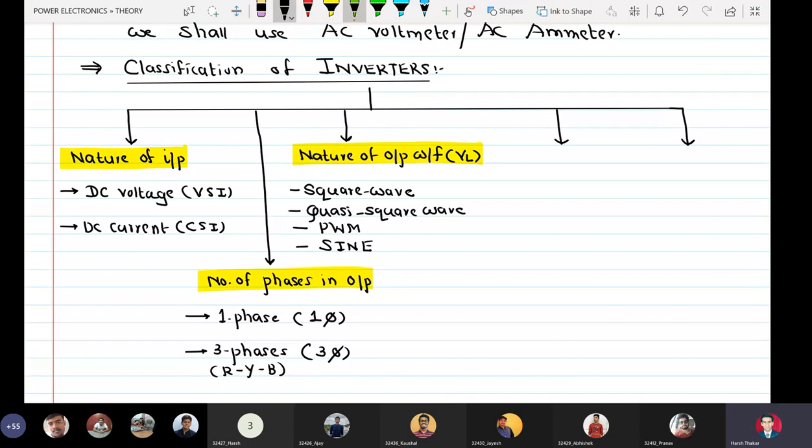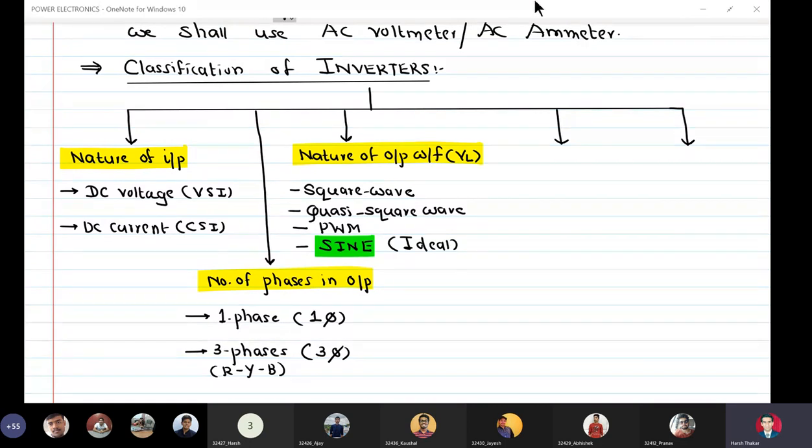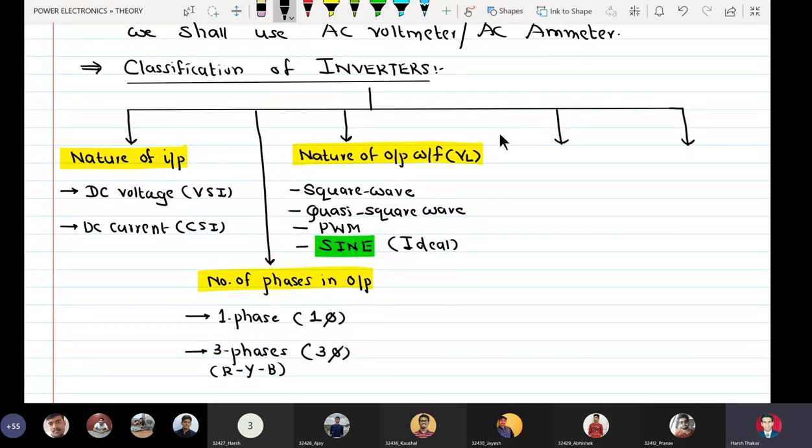This sine is the ideal load voltage waveform which we are expecting, because in the original form AC is actually sine. So quasi square wave, PWM and sine. In the syllabus we are not having sine wave inverters, but we are having square, quasi square and PWM. What are the advantages and disadvantages of each of them, we can always discuss later.